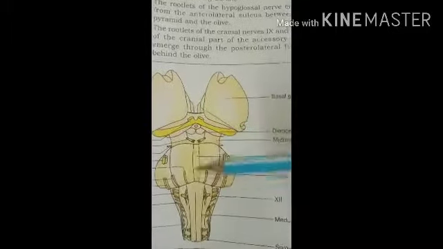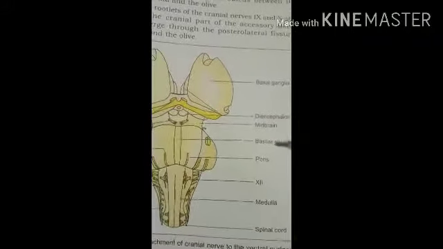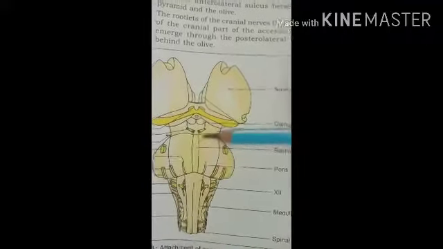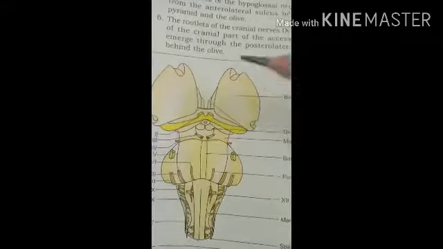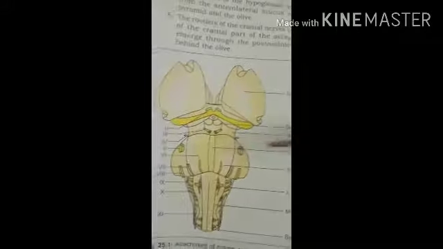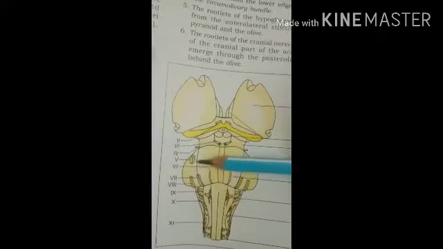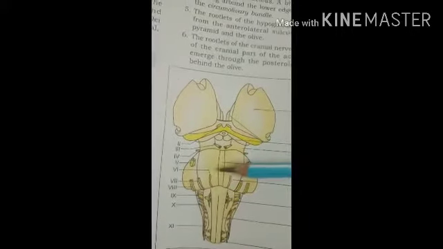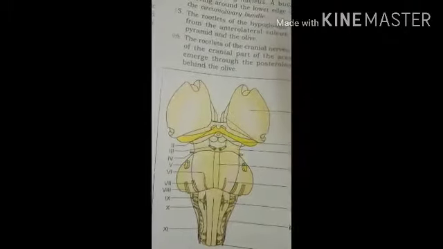Then the anterior surface of the pons is marked by a shallow groove at the median plane. Here you can see it is called the sulcus basilaris or basilar sulcus. In this region the basilar artery is present. Then the trigeminal nerve originates from here. You can see this is the trigeminal nerve. It emerges from the anterior surface at the junction between the pons and the middle cerebellar peduncle.